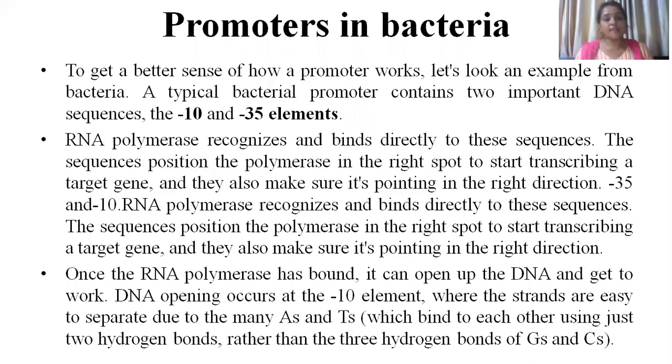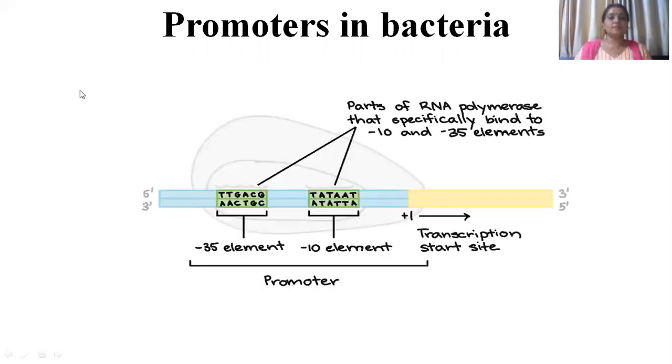Now, this -10 sequence is also known as the Pribnow box. So that is the most important definition also: Pribnow box, that is the -10 promoter sequence. You can see from this figure, this is the -35 element TTGACA, and this is TATAAT. From this -10 element, the transcription bubble is going to be produced. One more thing I want to clarify, promoters are neither transcribed nor translated.